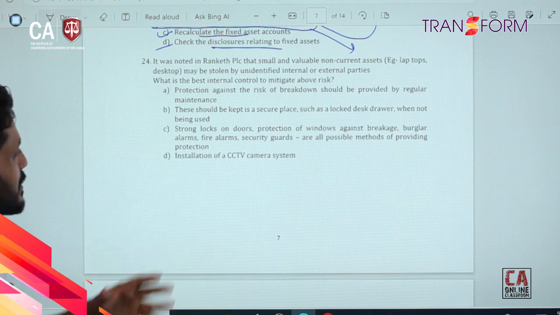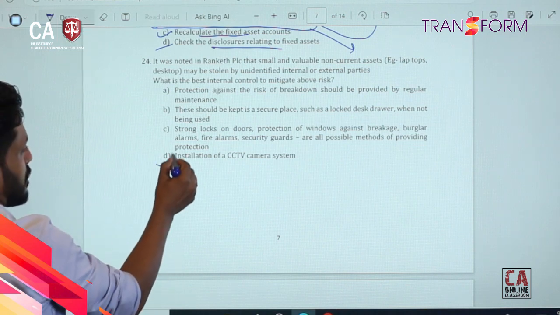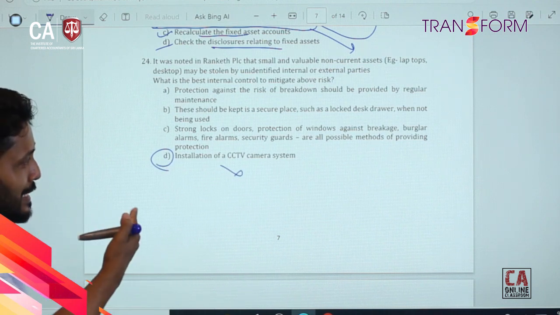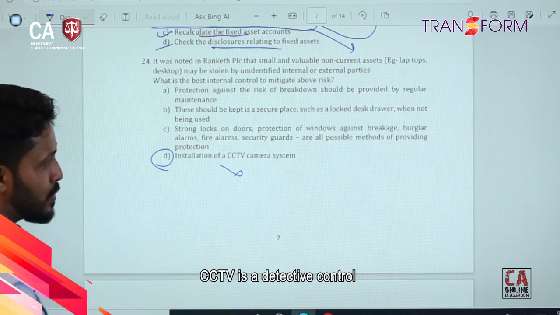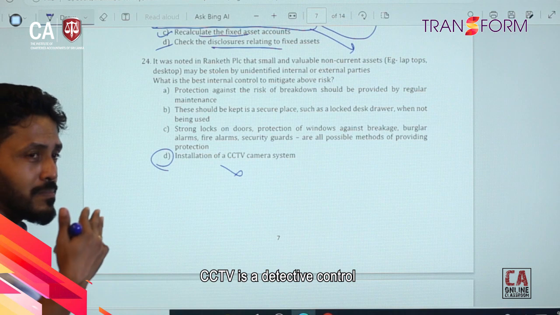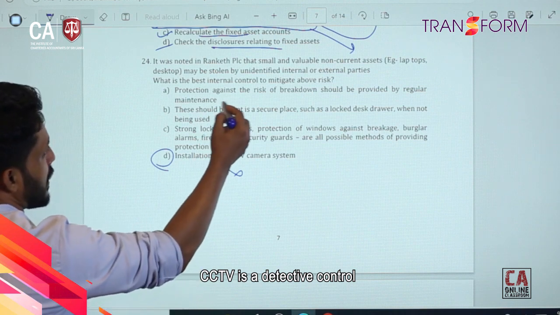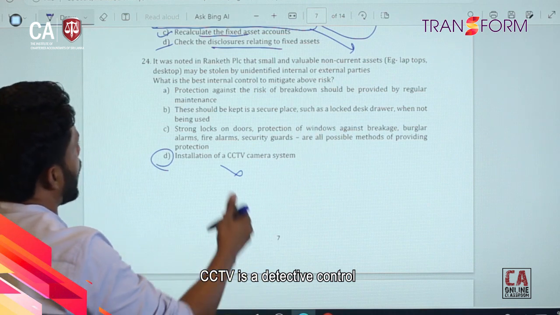So then what is the best control? Installation of CCTV. That is not preventive, it's a detective control. We can only look at the CCTV after they have been taken. That's a good control, but it's a detective control, right? Protection against the risk of breakdown should be provided by regular maintenance.